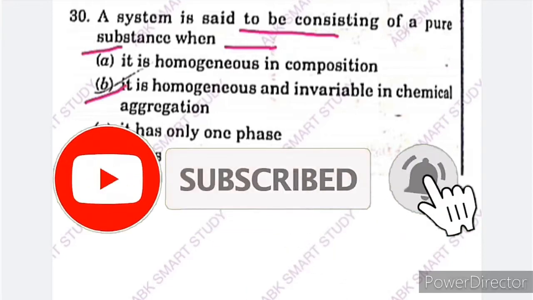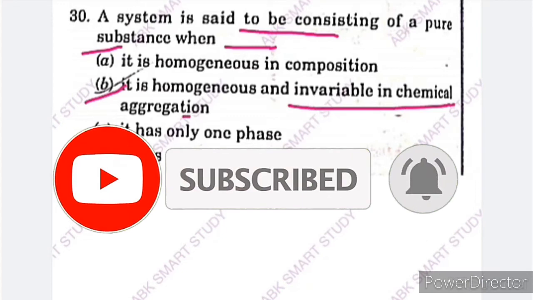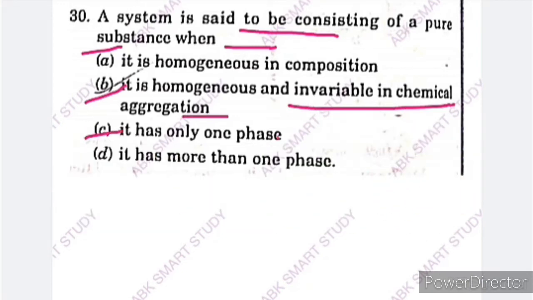A system is said to be consisting of a pure substance when. Options are A, it is homogeneous in composition, option B, it is homogeneous and invariable in chemical aggregation, option C, it has only one phase, and option D, it has more than one phase. A system is said to consist of a pure substance when it is homogeneous and invariable in chemical aggregation. So option B is the correct answer. Next question.